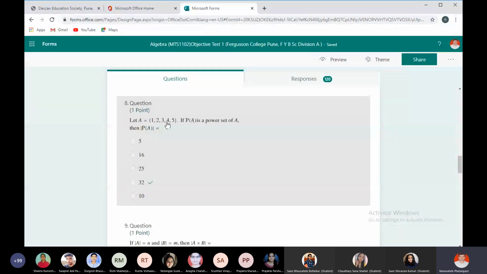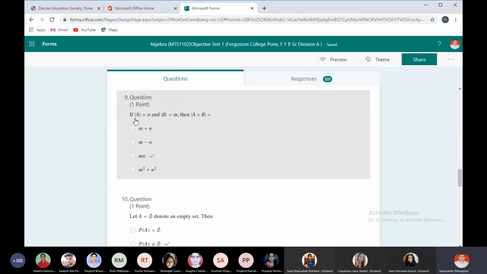If A is {1, 2, 3, 4, 5}, then P(A) is a power set of A. How many elements are there in the power set of A? 32, right? 2 raised to 5, because the cardinality of A is 5. Then in the power set there are 2 raised to 5 elements by formula.